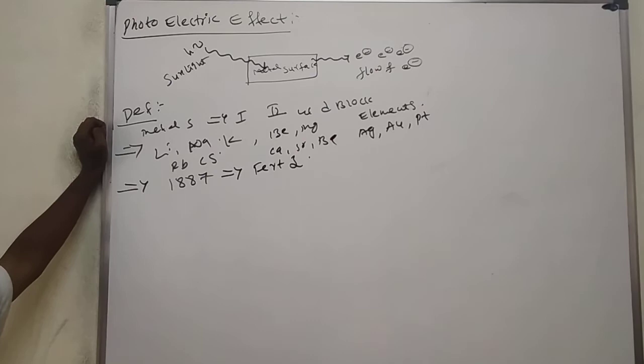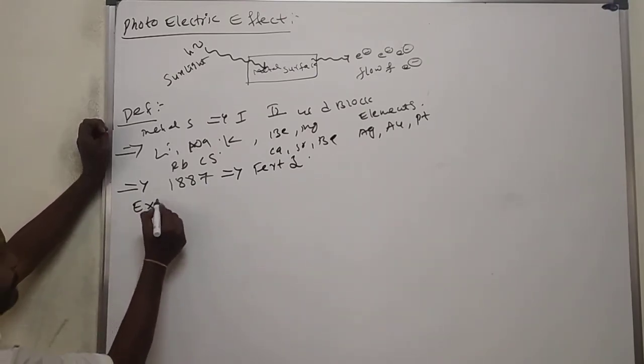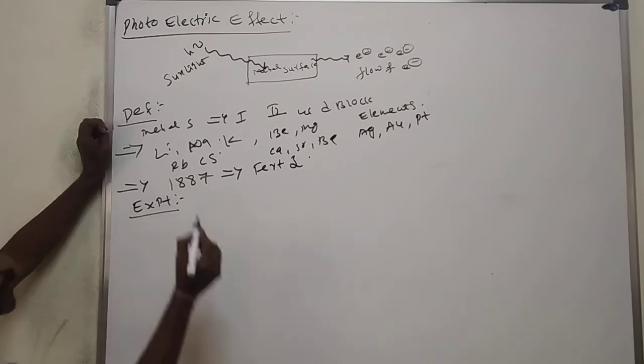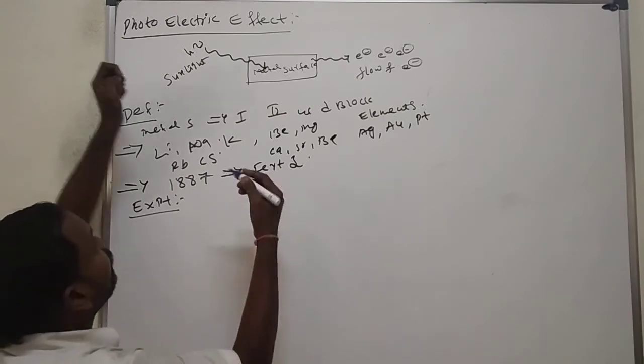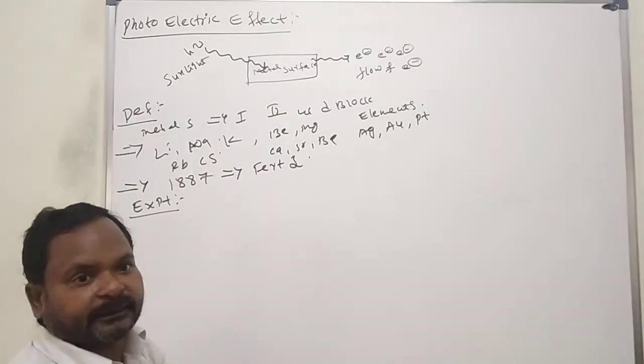He explained the photoelectric effect in the laboratory by taking one instrument. See the experiment, how he explained the photoelectric effect.